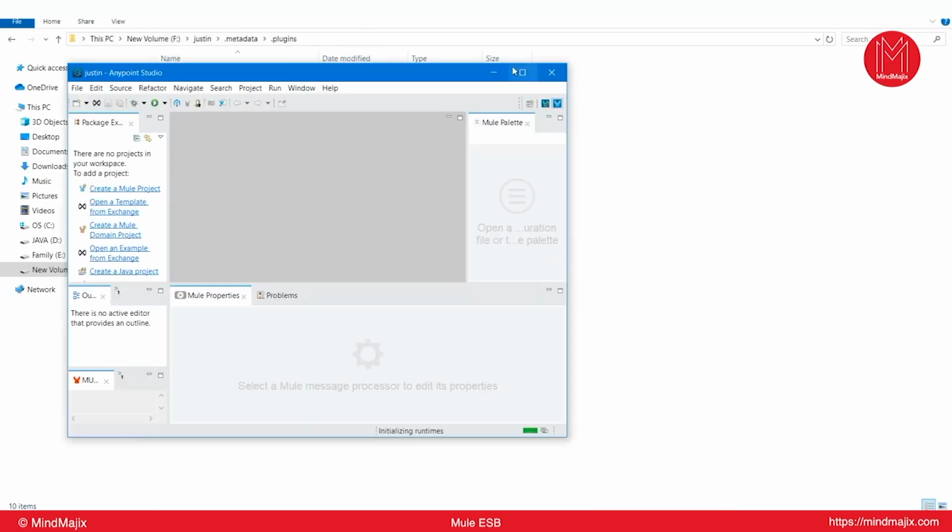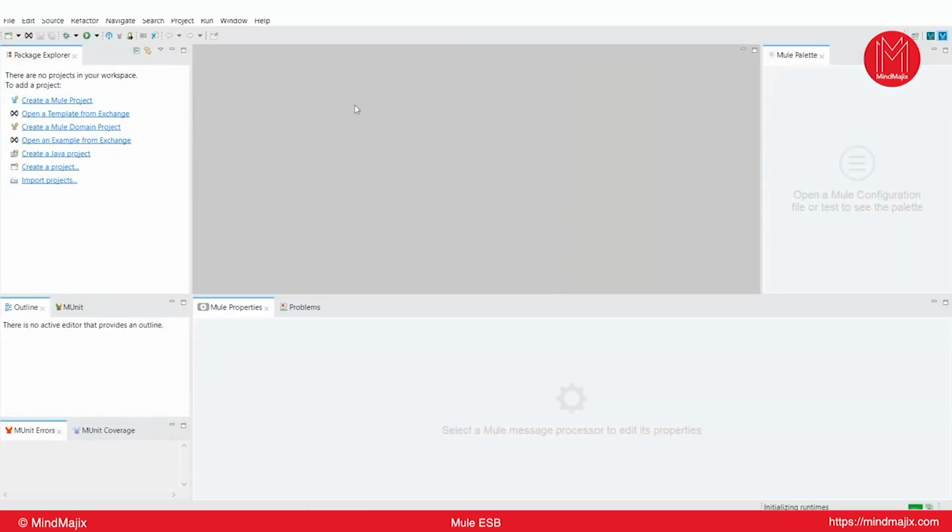Now you see the welcome screen. In order to open this Anypoint Studio, you can ignore that, say no. This is the overview outline of your Anypoint Studio. You can see the similarities between Eclipse and this one. Same kind of structure you will have there as well.